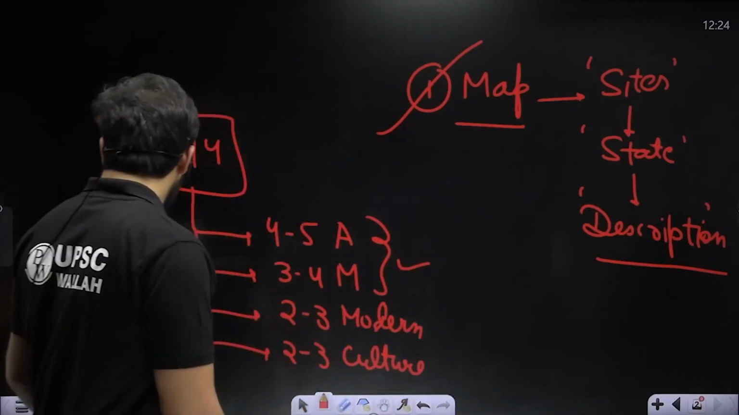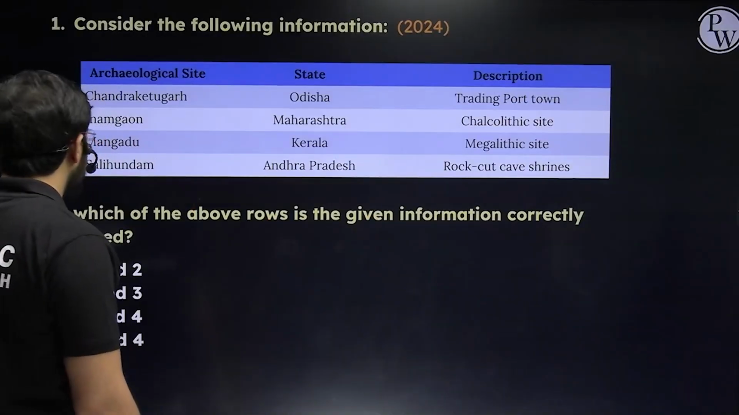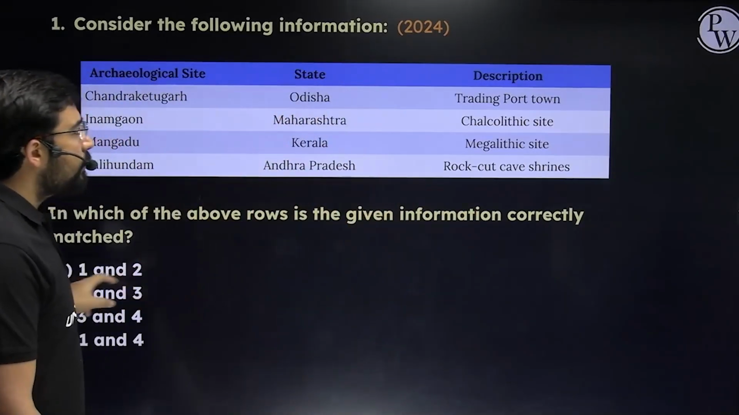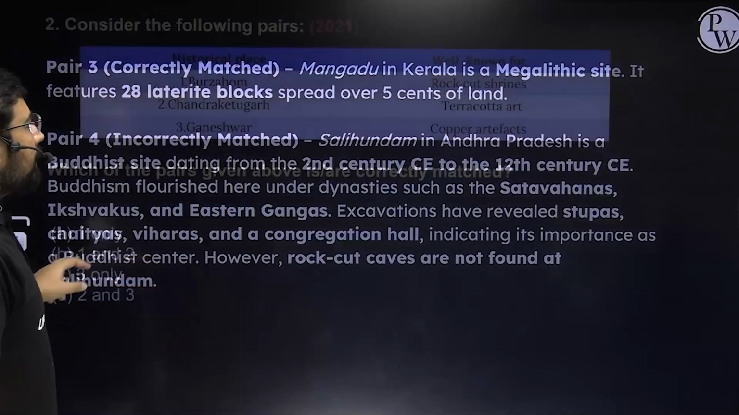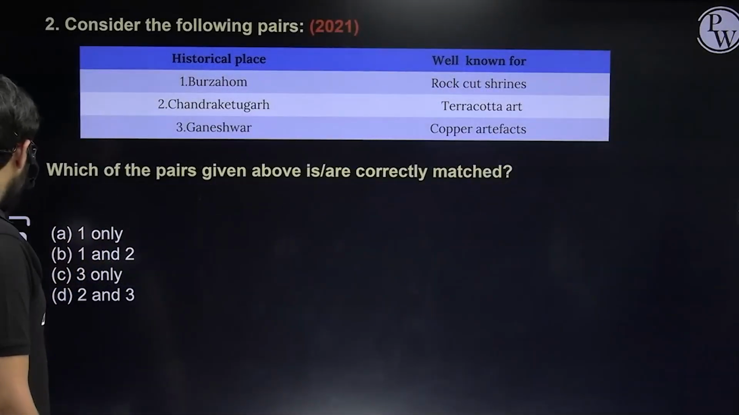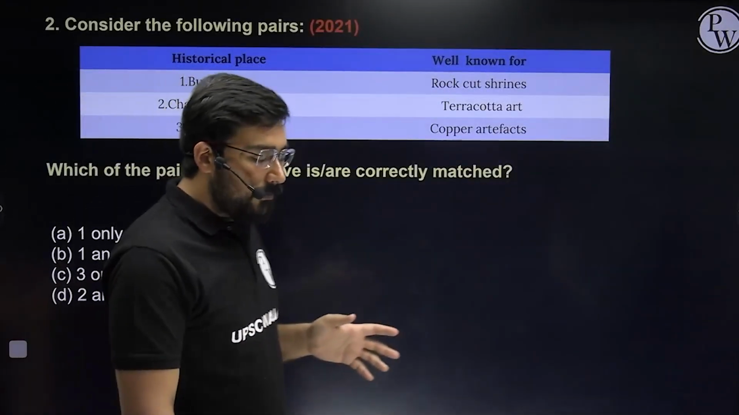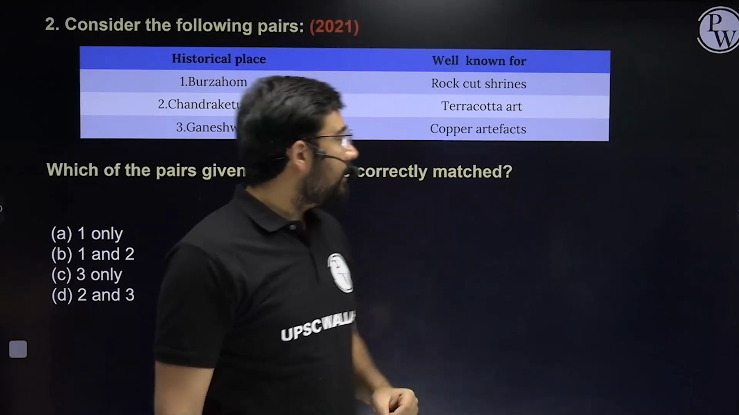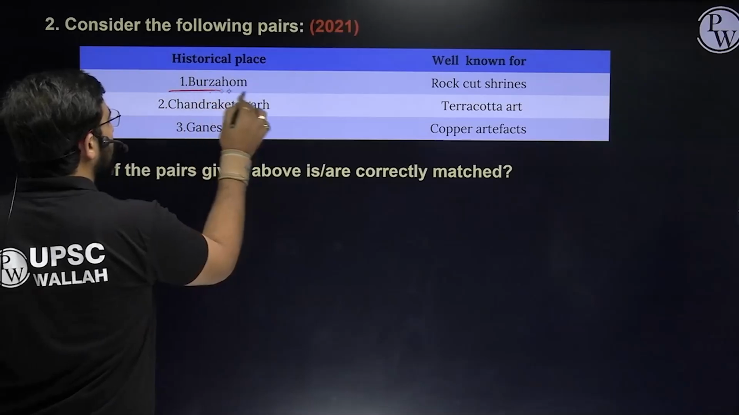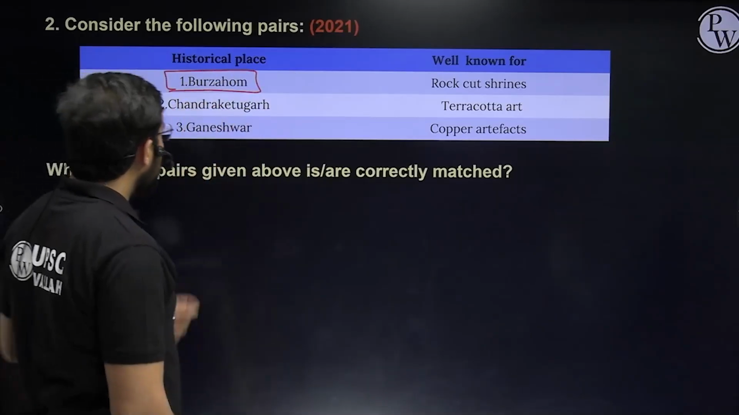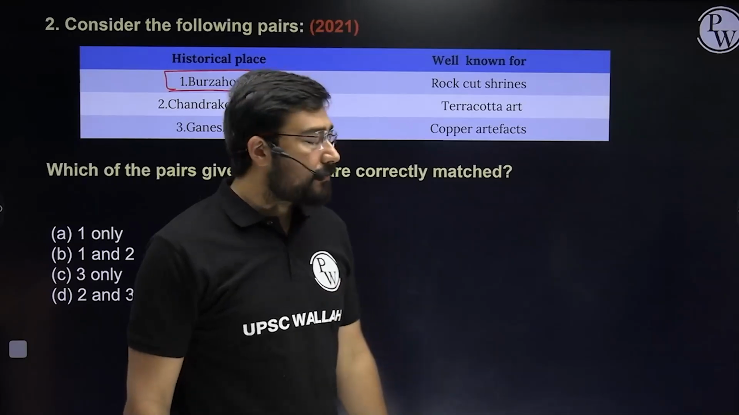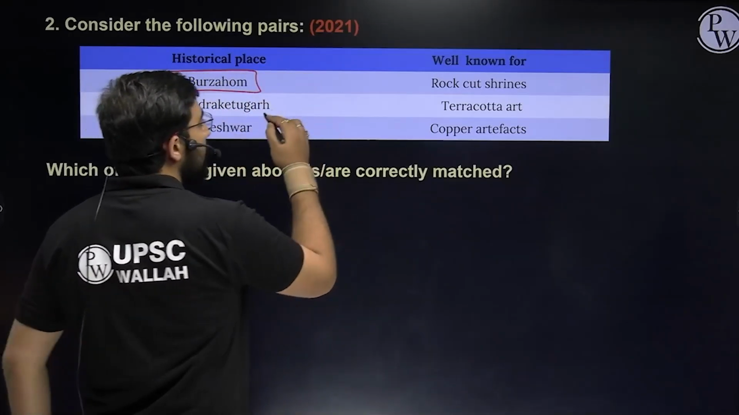So please at least revise the maps which are given in the NCERT. This is the first question, right? This is the latest question in 2024. Let us see a very similar kind of a question, where irrespective of the state, they've just asked the information about the important sites. So please see Burzahom. Now Burzahom, it's an important place that we have in Jammu and Kashmir. In fact, it's very close to Kashmir, the region of Srinagar.